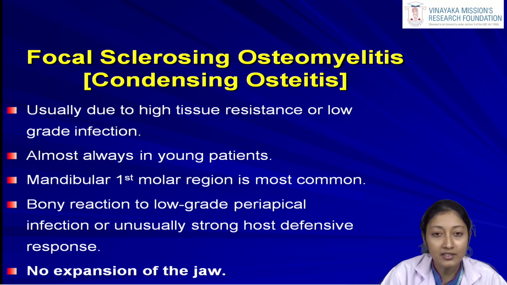That is, either the organism which is causing the osteomyelitis is of a low virulence type, that is a low grade infection, or the host, the patient, is having a high tissue resistance. So the combination of both the high tissue resistance along with a low grade infection microorganism, both can lead to the development of a focal sclerosing osteomyelitis. It is almost always seen in young patients where the high tissue resistance or more body reaction is seen. Usually seen in the mandibular molar regions.